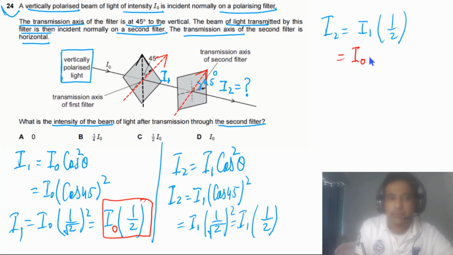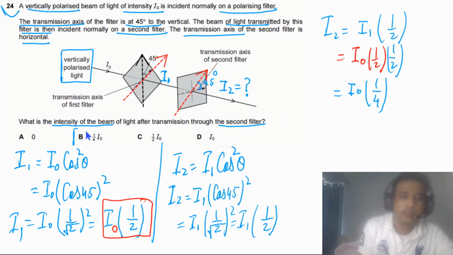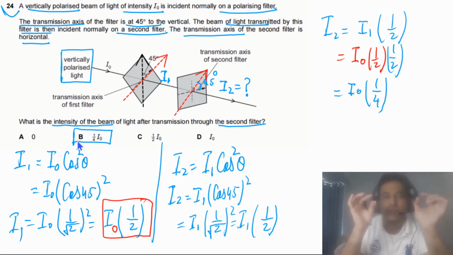So we have I0 times 1 by 2, and this is multiplied by 1 by 2. So if we solve this one, we will get I0 times 1 by 4. So the answer for this question has to be B, and this is the way we approach polarization questions.